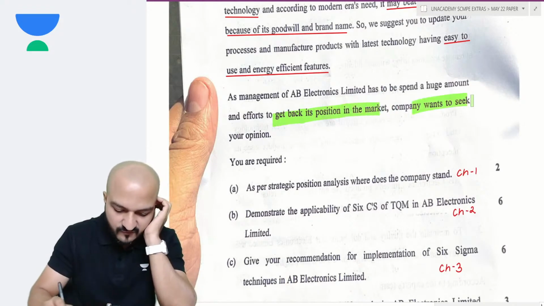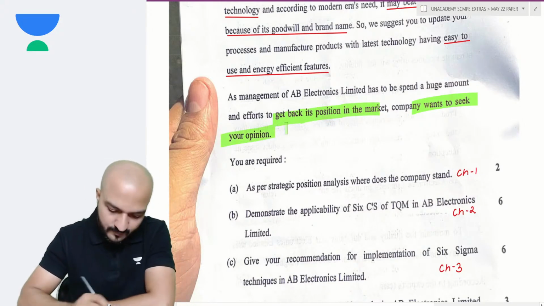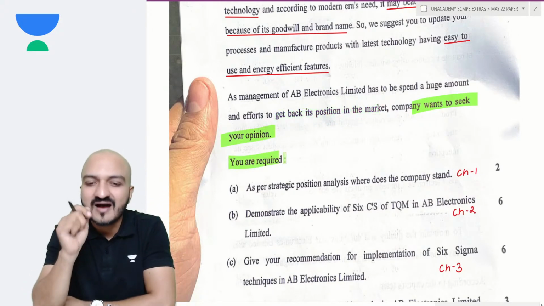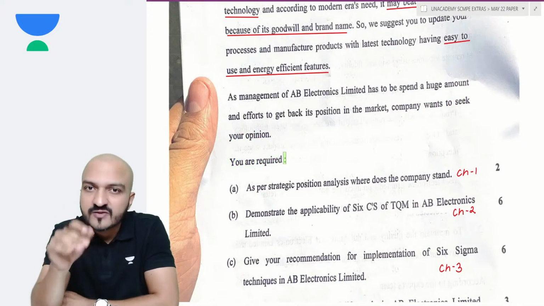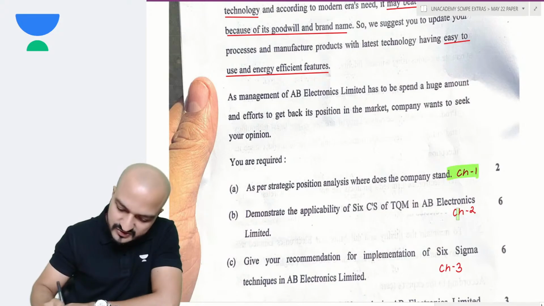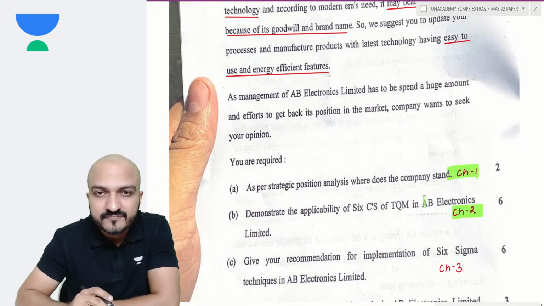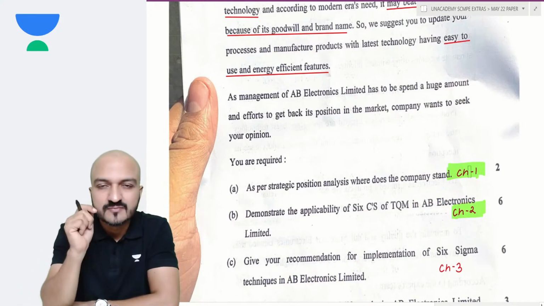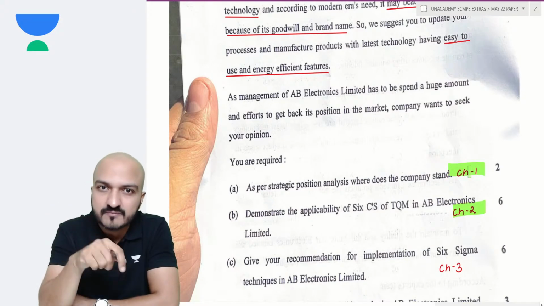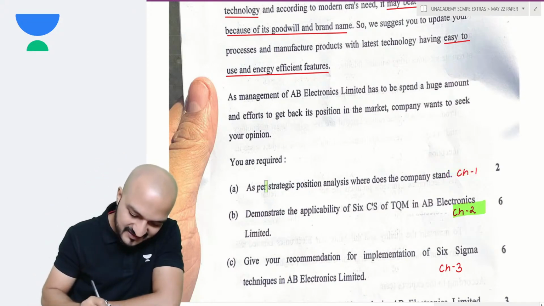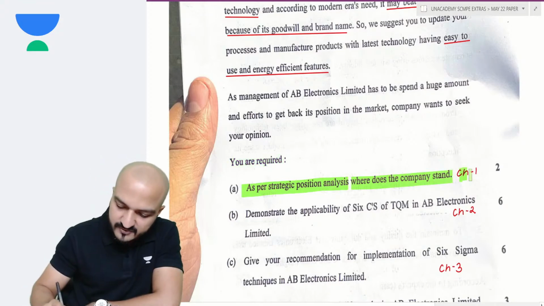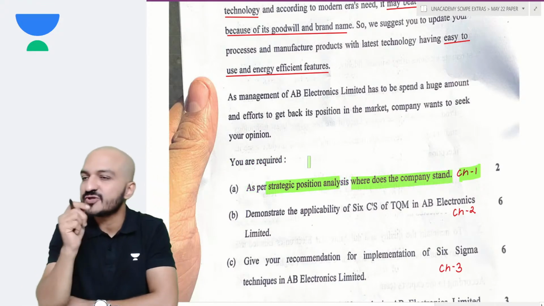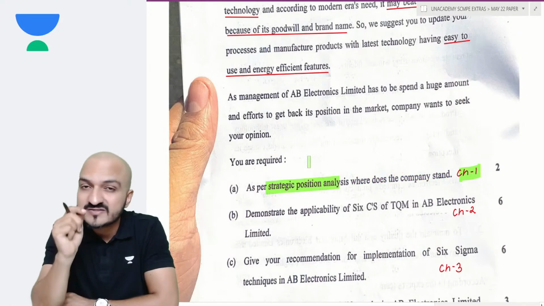The management of AB Electronics has spent a huge amount of efforts to get back its position in the market. The company wants to seek your opinion. So what they are asking is basically general theory. However, when you answer each of these theory questions, you answer each such theory question taking examples of this company. So first, you're required, as per strategic position analysis, to say where the company stands. You remember chapter 1, you had a theory called strategic positioning analysis. I'll remind you, what is that theory about?